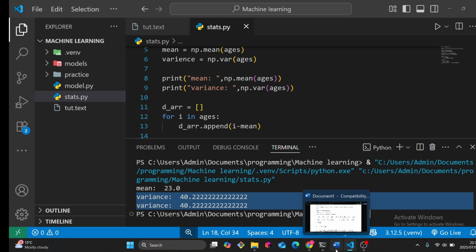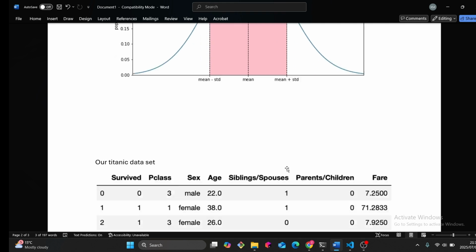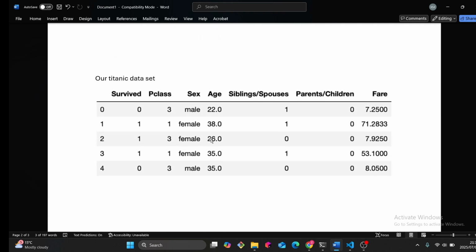So I'm just going to show you the data set that we're working on. Did I tell you that at the end of this, we're going to create a machine learning model that takes in this data and predicts whether the passenger that was in the Titanic survived or not.